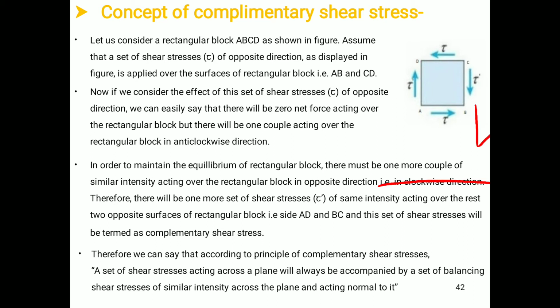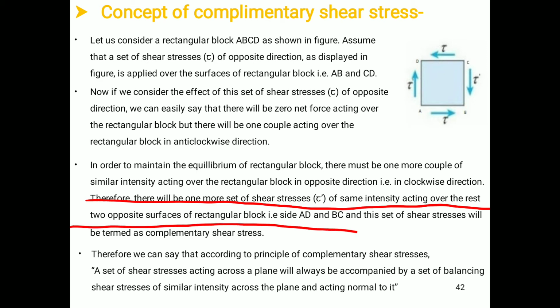So this couple is this one, which is acting in the clockwise direction. Therefore, there will be one more set of shear stresses, tau dash, of the same intensity acting over the remaining two opposite surfaces of the rectangular block, that is, sides AD and BC. And this set of shear stresses will be termed complementary shear stresses.